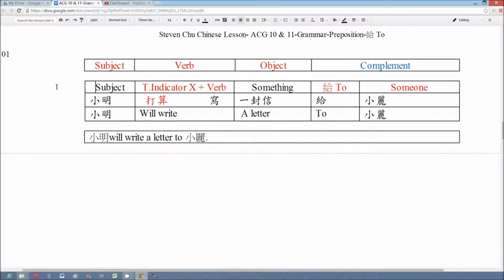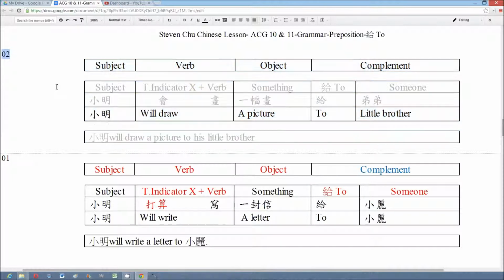Now we go to another example. Number 2. 小明会画一幅画给弟弟. Xiao Min will draw a picture to his little brother, and the format is subject, verb, object, preposition 给, another object.